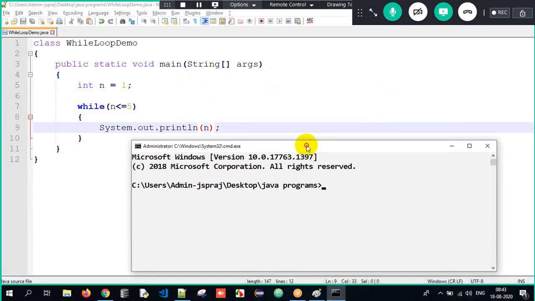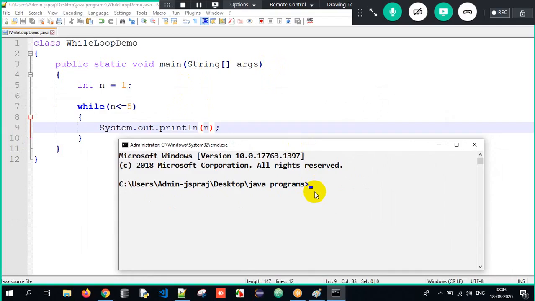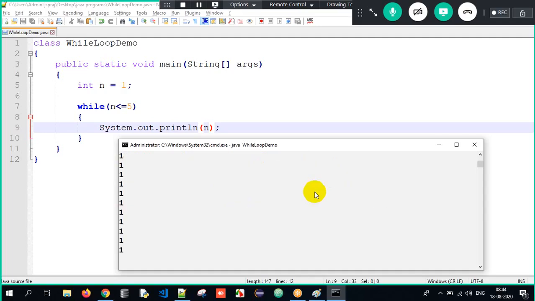Now let us see the output. What will be the respective output? How am I supposed to compile my Java program here? javac while loop demo dot java. So I have to compile my Java program and it is successful. java while loop demo. I have to interpret. Can you see? It's going infinite, infinite, infinite. Control C will stop. Okay, terminating. Control C. Okay, it's leading to infinite loop.